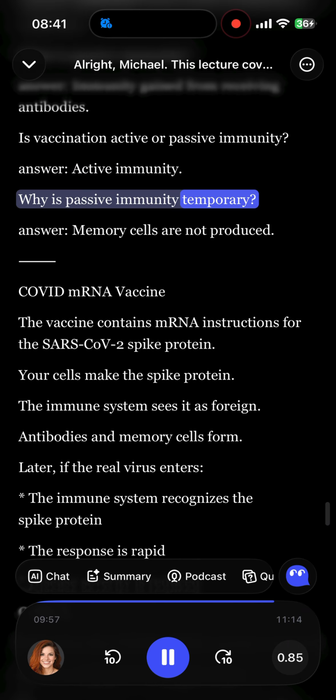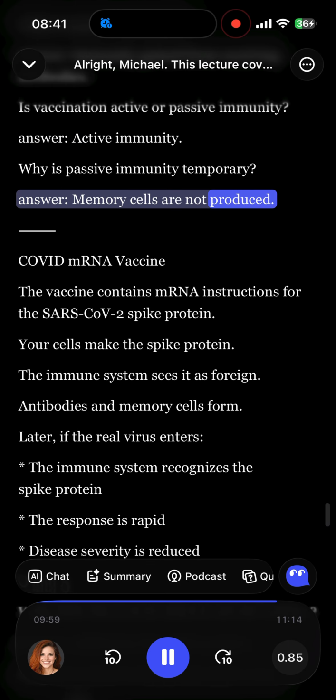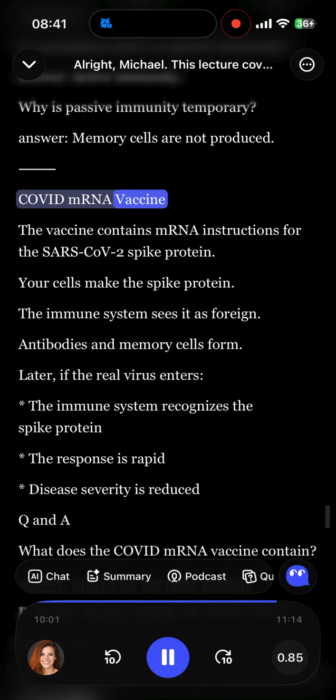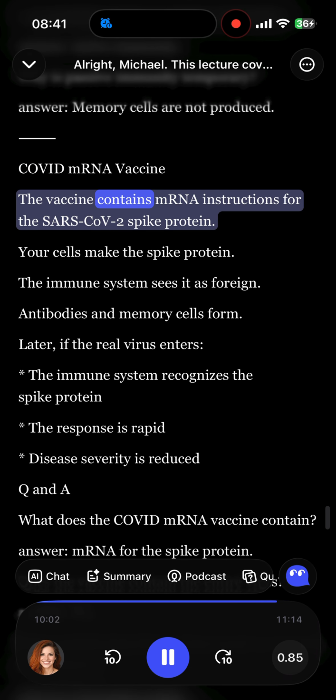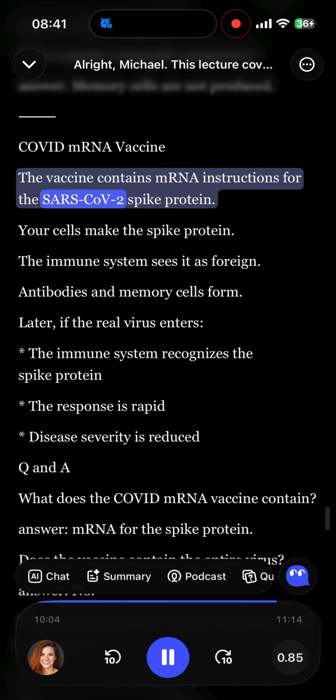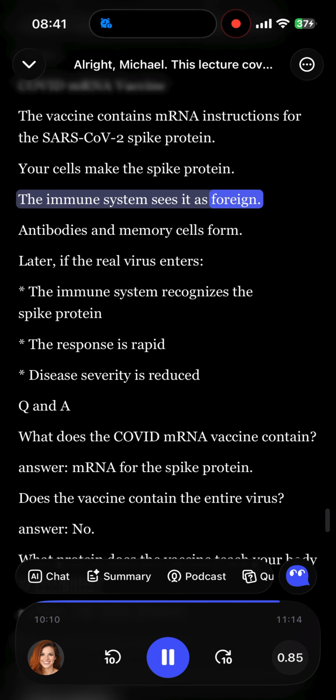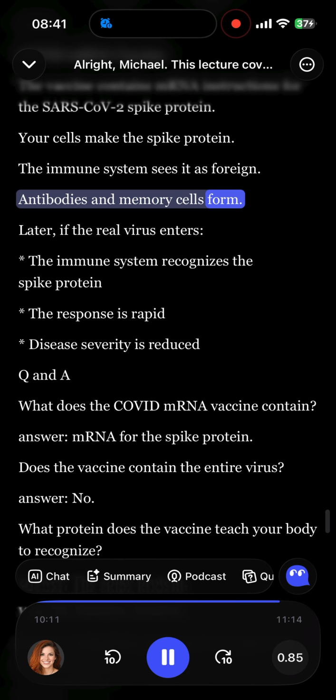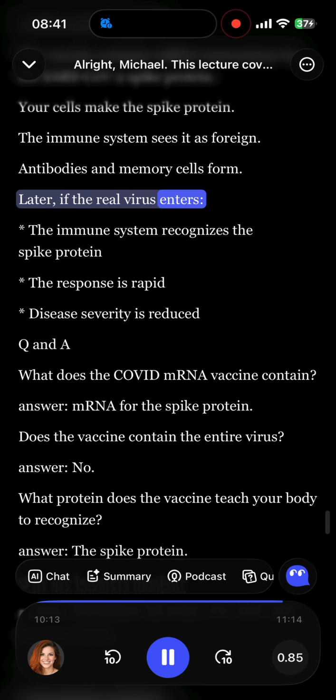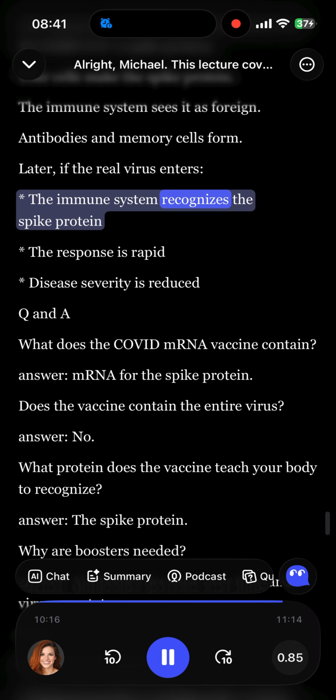COVID mRNA vaccine. The vaccine contains mRNA instructions for the SARS-CoV-2 spike protein. Your cells make the spike protein. The immune system sees it as foreign. Antibodies and memory cells form. Later, if the real virus enters, the immune system recognizes the spike protein. The response is rapid. Disease severity is reduced.